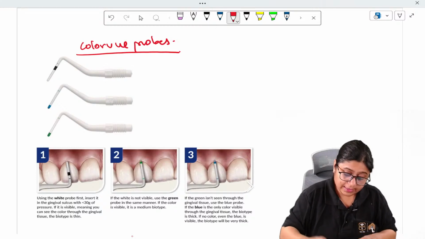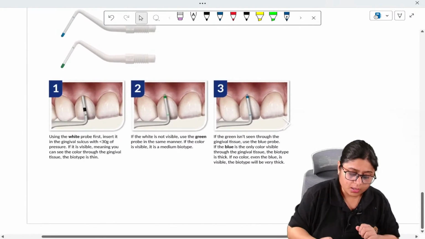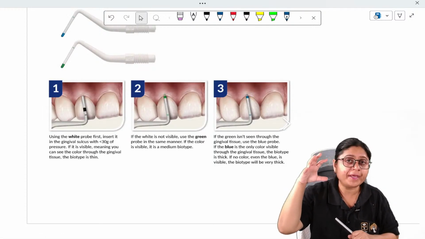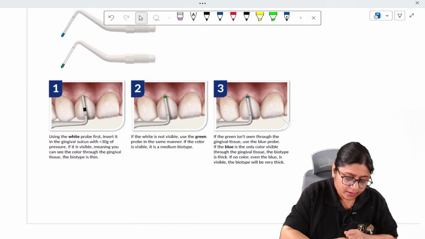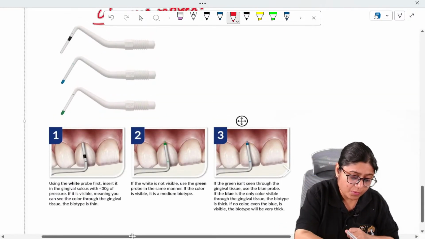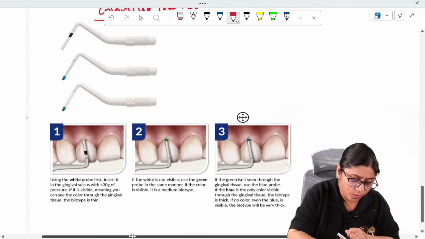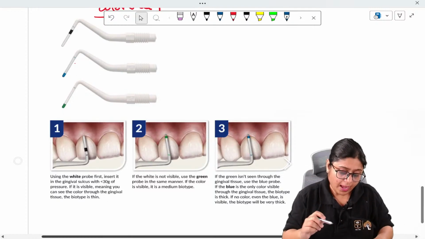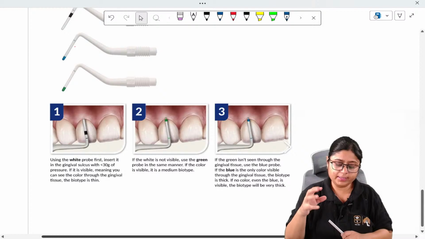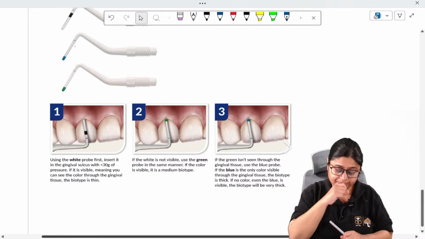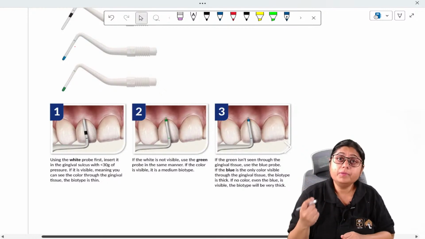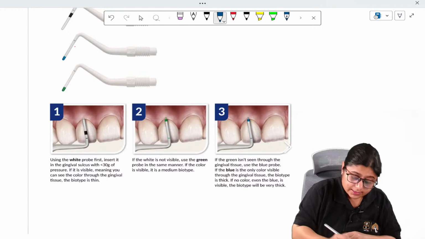Here you can see in the image that these probes are inserted into the gingival sulcus, and they are visualized under the headlight, under the chair light. First, the probe with the white end, this is probe number 1. Here you can see the markings also, 1, 2 and 3. So first the probe with the white band or white tip is inserted. If it is visualized in the light and the white color of the probe is visible, then the gingival biotype is considered thin.